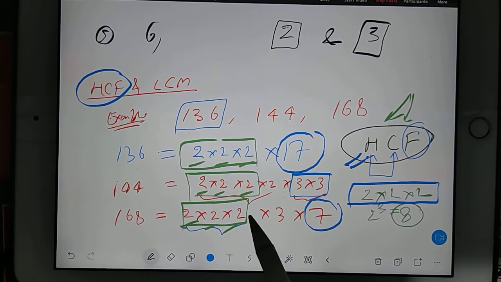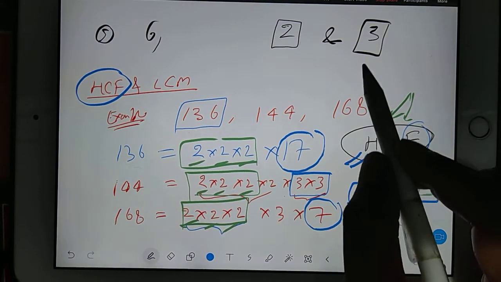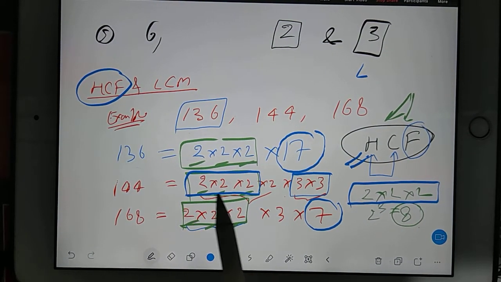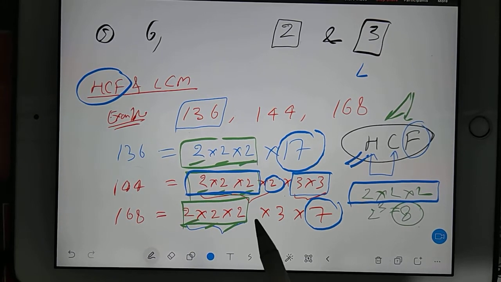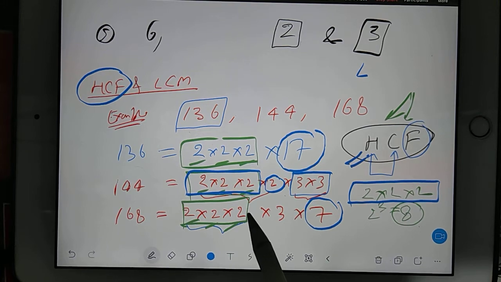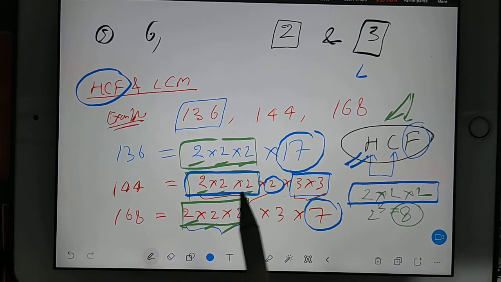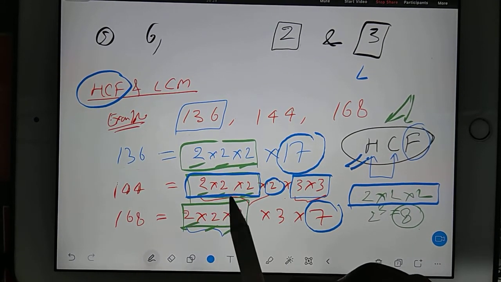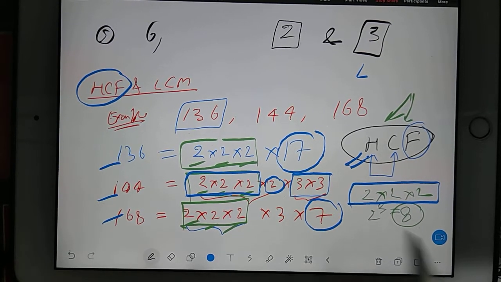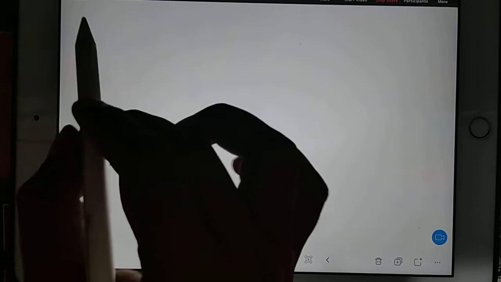But we have to go for maximum common. So this is also, you can see here, this extra 2 is remaining. That also you have to take. Okay. It's easy to think in terms of powers. So I am just converting these numbers in terms of powers. I am going for LCM now.